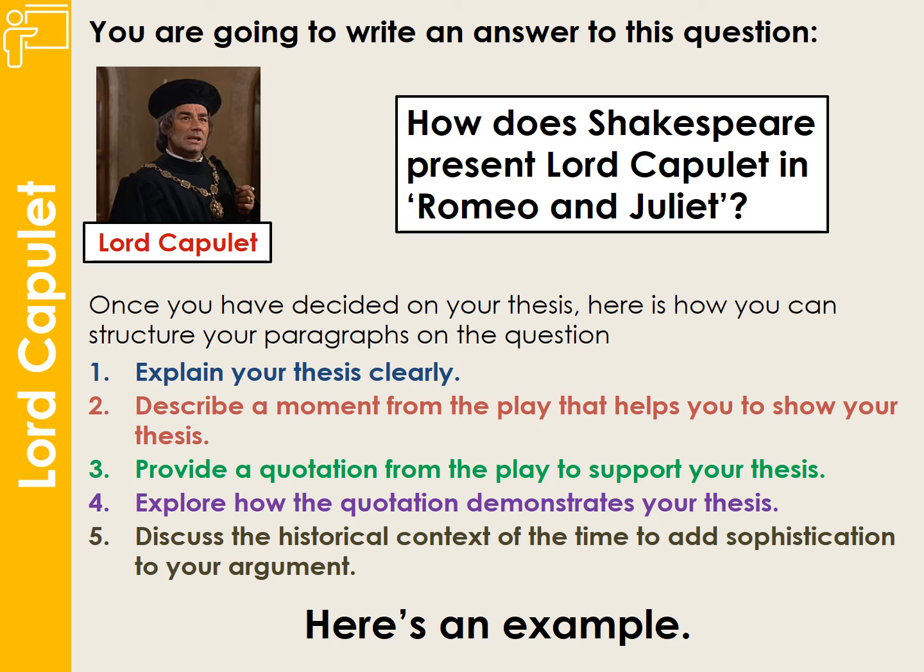Then you need your evidence. So you need to describe a moment from the play that is going to help you to show that your main idea is valid. So you describe a moment from the play and then pin it down with a quotation to support your idea. The next part of the paragraph is to explore how the quotation supports your idea and your thinking.